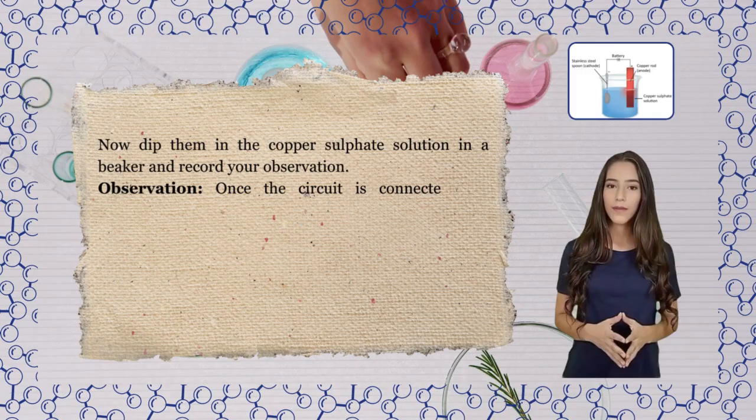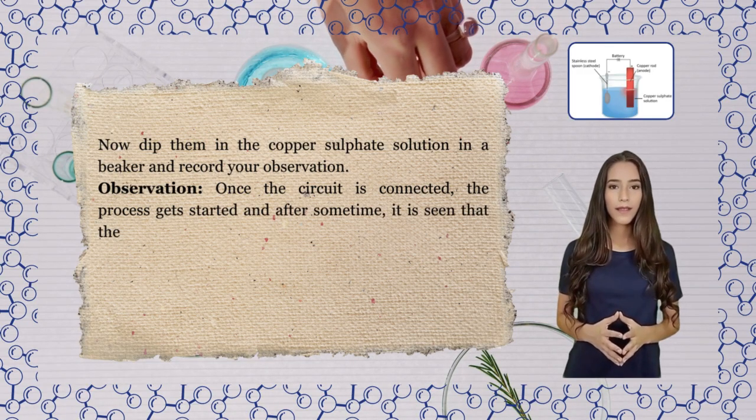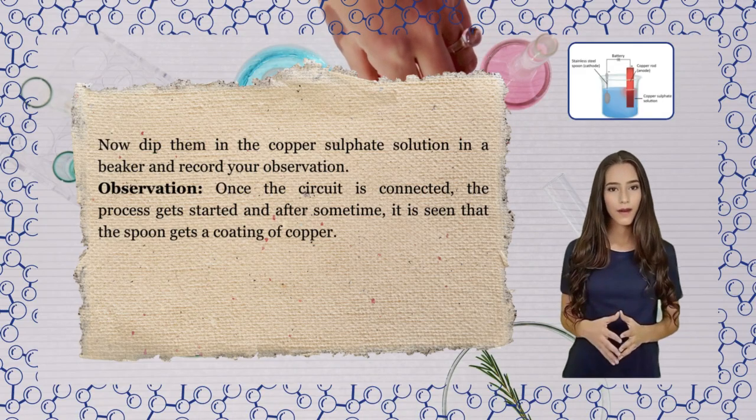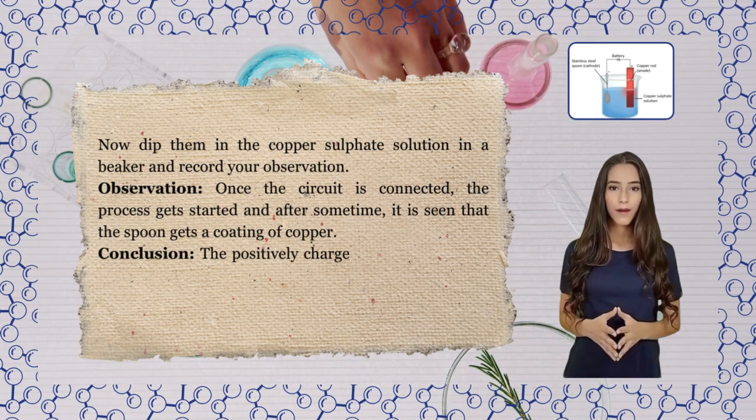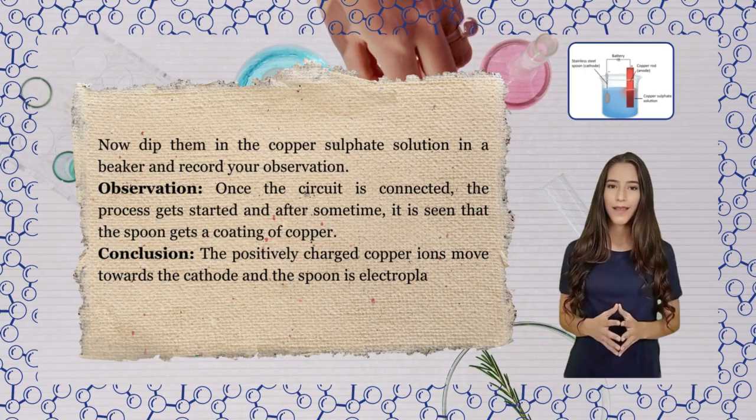Observation: once the circuit is connected, the process gets started and after some time, it is seen that the spoon gets a coating of copper. Conclusion: the positively charged copper ions move towards the cathode and the spoon is electroplated.